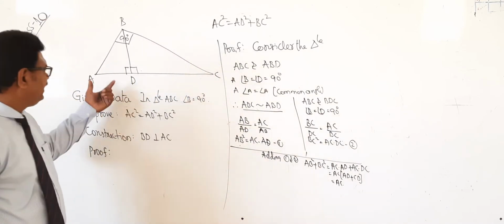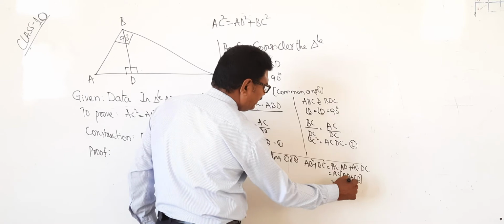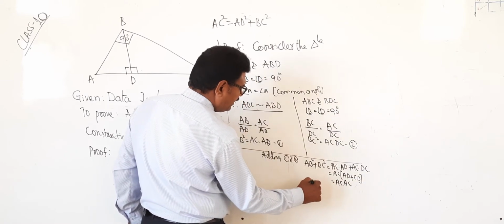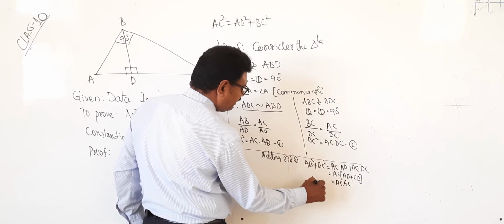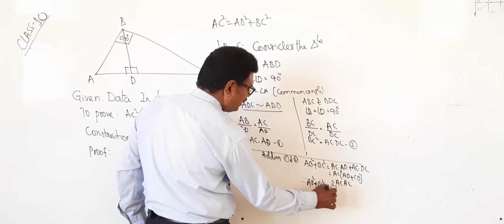Here you see, AD plus DC is also equal to AC only. AC into AC, therefore AB square plus BC square is equal to AC square.